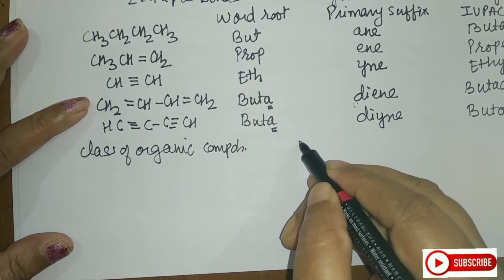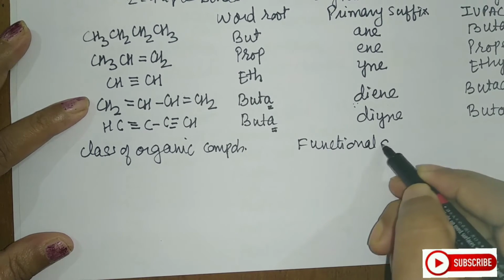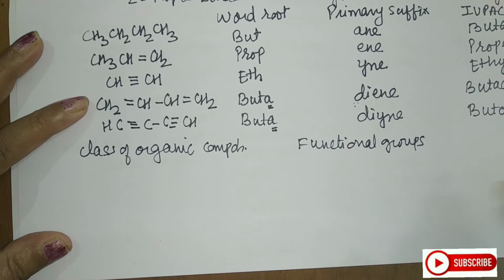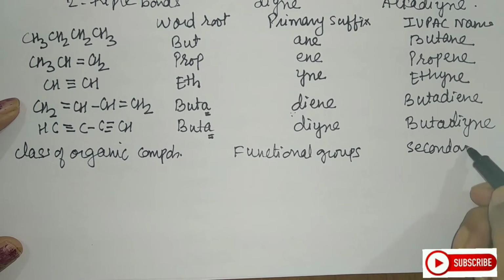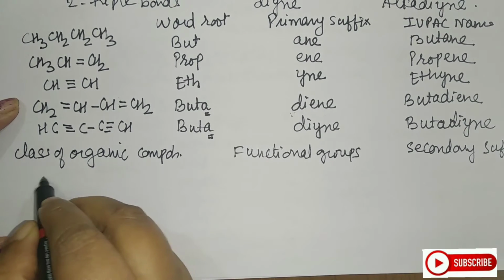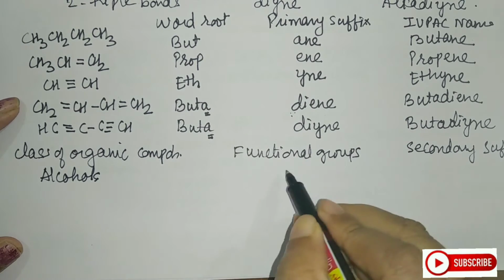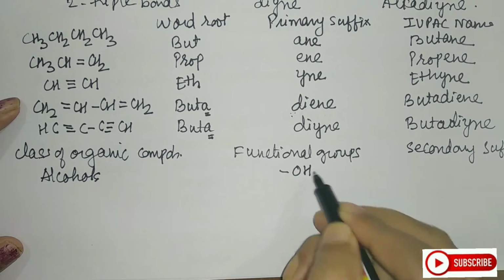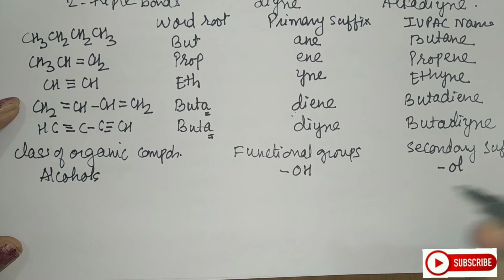And then we will see the functional groups and what will be the secondary suffix. So first, let us go for alcohols. The functional group is OH and we use the secondary suffix as ol.